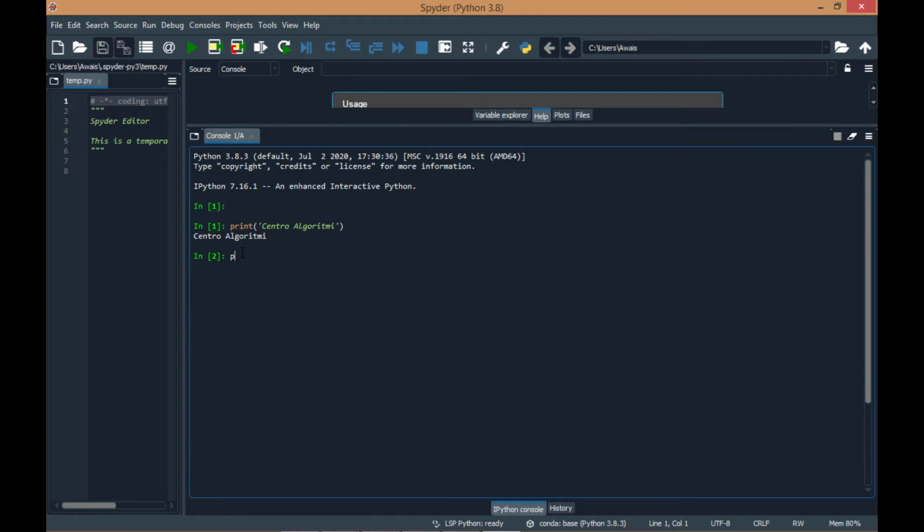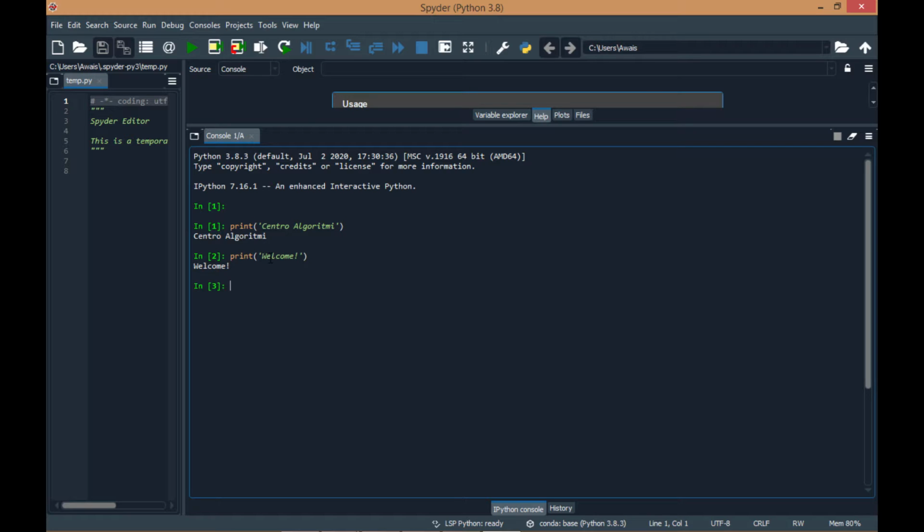So here print is a function and you have to provide it an input as an argument, and the argument is written inside quotes for this function print. So this welcome is the argument of this print function. You have to press enter and it will be printed.